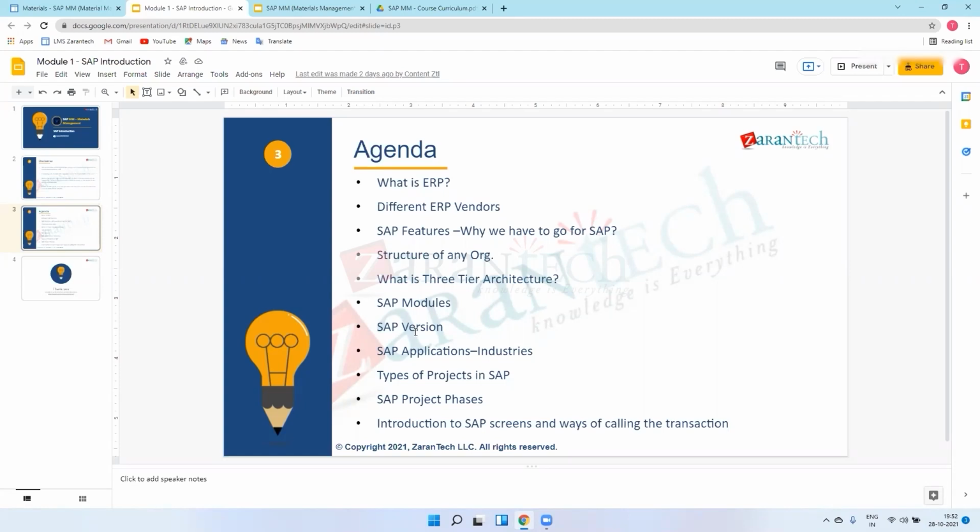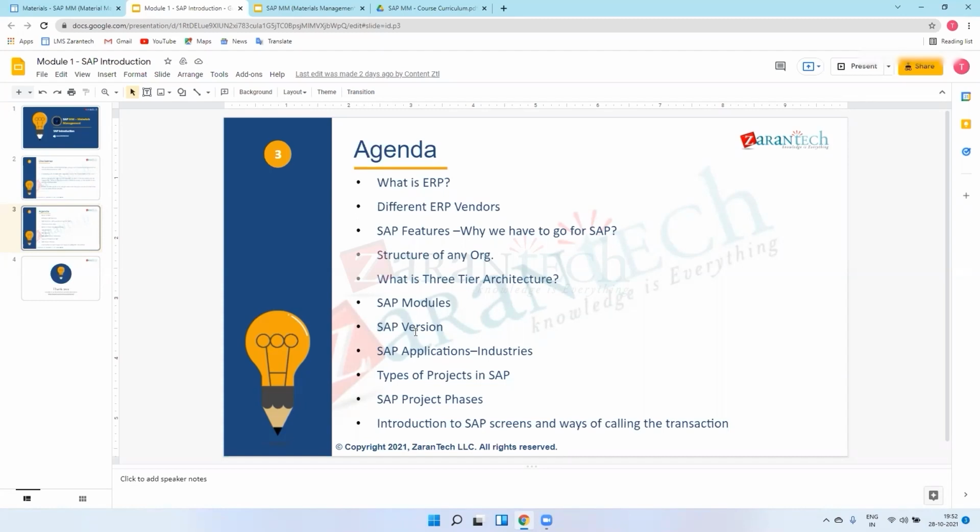First they introduced a system for financial accounting, means for finance they introduced their system, and afterwards they upgraded their system and came with a few more modules like MM and FI. You can check on Google as well about the history, but I'll explain in a short way. There were five IBM people. They came together, analyzed the businesses, analyzed all the industries, and developed this model.